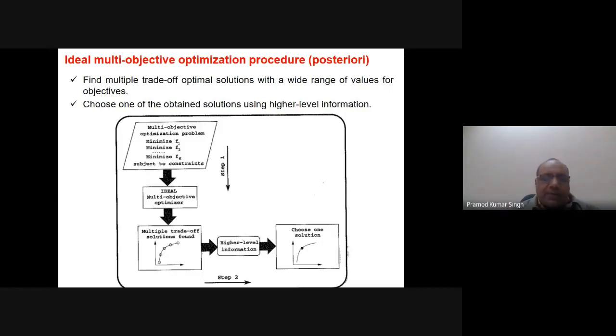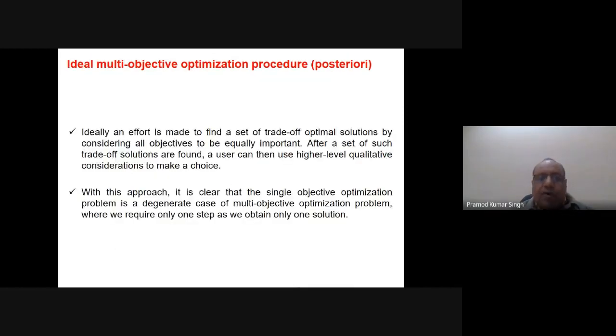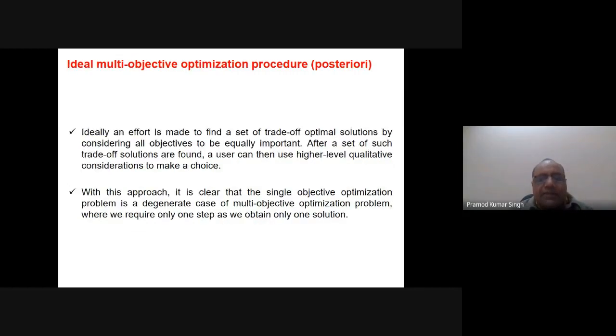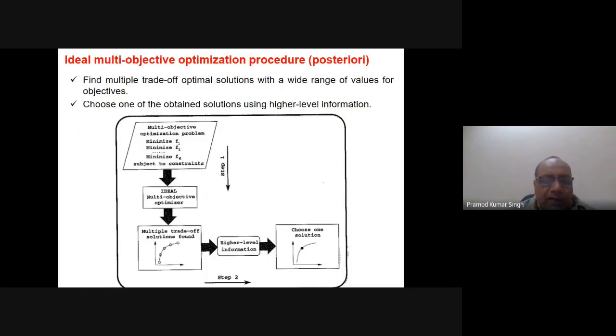Some other person may think, okay, cost is immaterial to me. So you take 0.2 weightage for the cost and 0.8 weightage for the comfort. In that case, these are two different trade-off solutions where we have defined the preference of the objectives. So if we already know what our preference will be for the objectives, then obviously we need not go for the ideal solution.